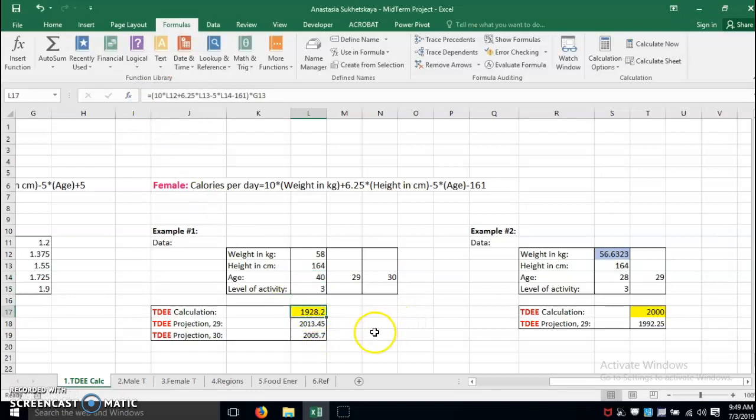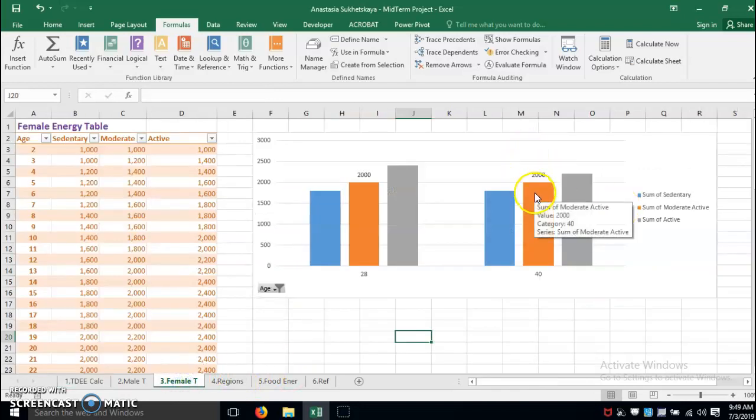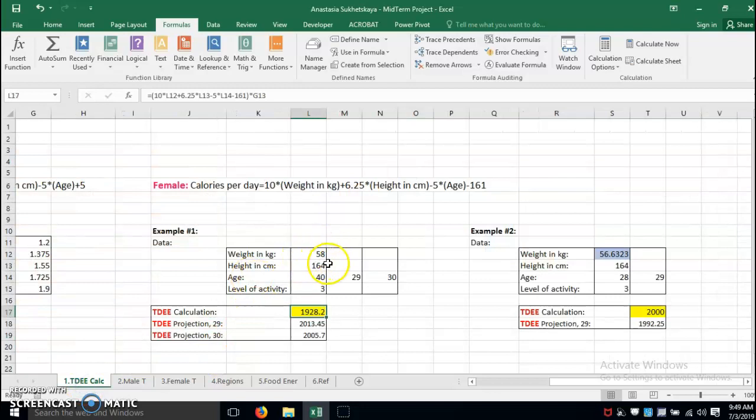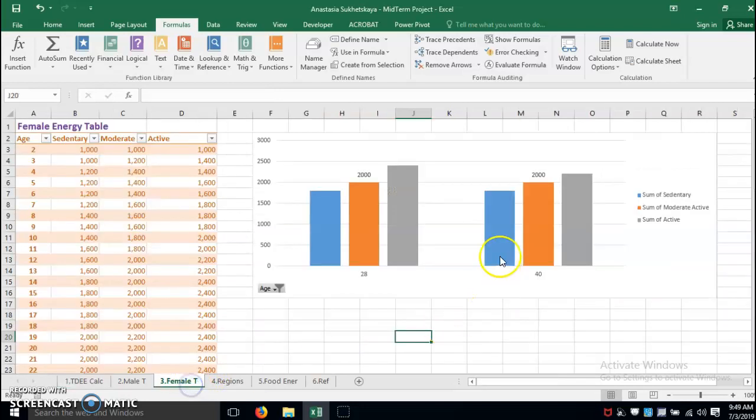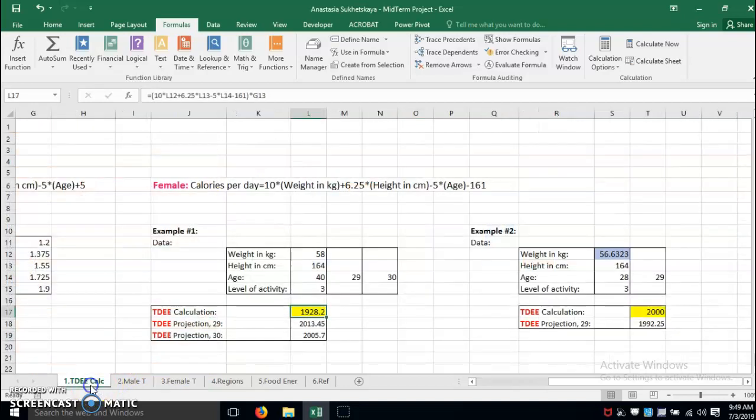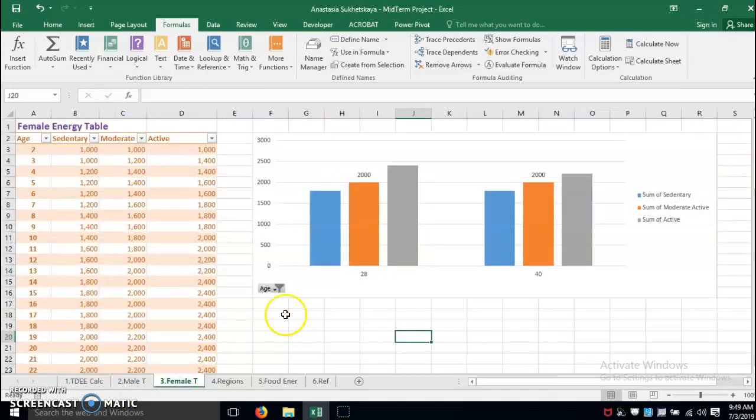Well, it shows here. So in 40 years, when I will be 40 years old, in order for me to weigh 58, I would have to consume 1,928 calories. So according to this table, I guess the perfect weight for a 40 year old female is a little bit more than 58 kilograms. I believe it's maybe around 60 or something. But basically, we see how it works, and it's very good to use this table or this calculation in order to track the calories we need.